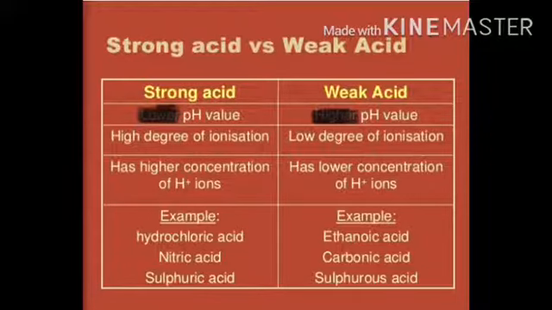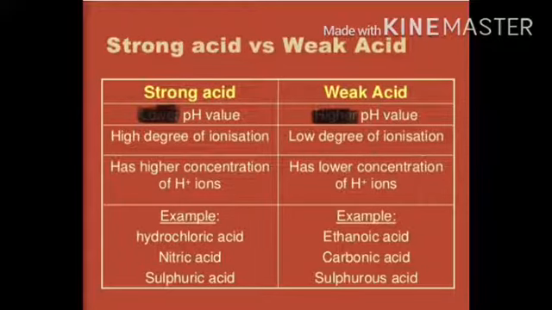Strong acids. We know that mineral acids are strong acids and their pH value varies from 0 to 3. They have a high degree of ionization and high concentration of H plus ions, meaning hydrogen ions. We will study about H plus ions or hydrogen ions in higher classes.